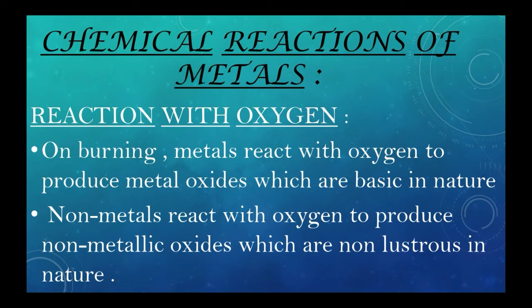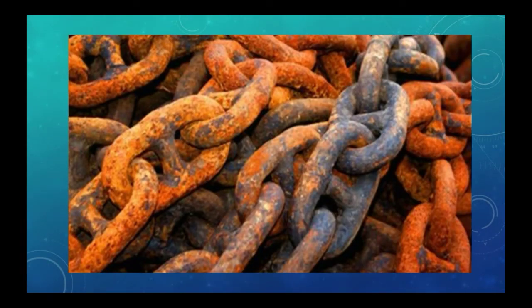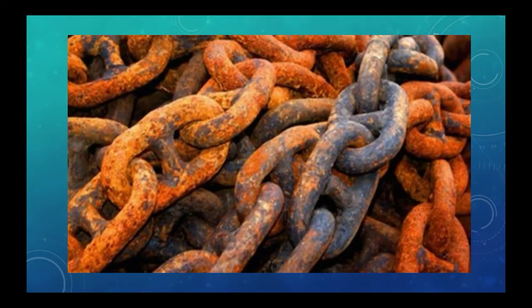And when it comes to non-metals, they react with oxygen to produce non-metallic oxides which are not lustrous in nature. Example, we can take sulfur. Sulfur plus oxygen, it will be forming sulfur dioxide gas which is non-lustrous in nature. Here we can see rusting of iron.